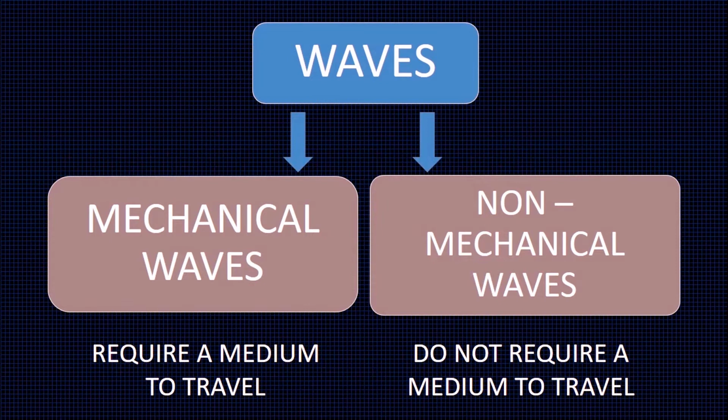Energy is transported in the world by two kinds of waves, mechanical waves and non-mechanical waves. Water waves and sound waves are mechanical waves. Water waves and sound waves require a medium to travel. The electromagnetic waves that we are going to see in this lesson are non-mechanical waves. They do not require a medium to travel.